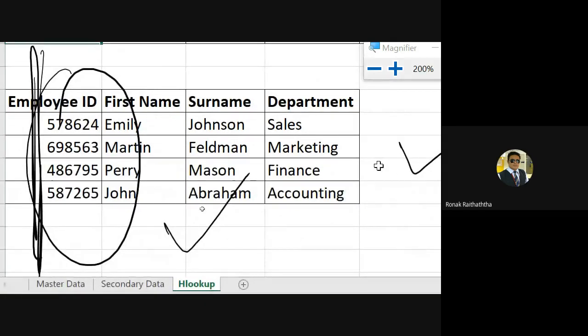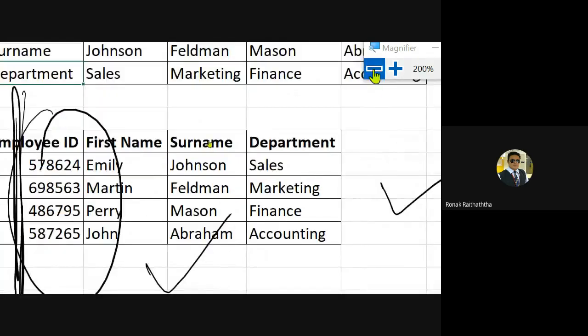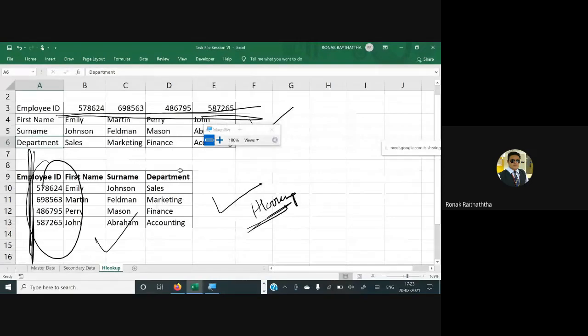May we have the confirmation from the students that you have got it? Giving you 2 minutes of uninterrupted silence. Sir, show the formula. Okay. This is how the formula looks like.